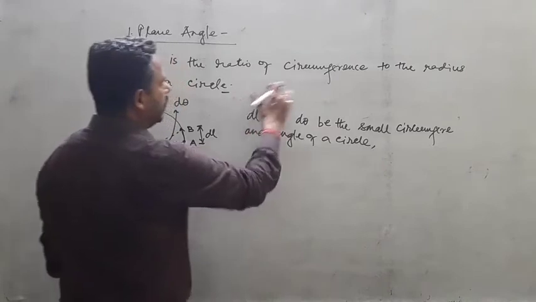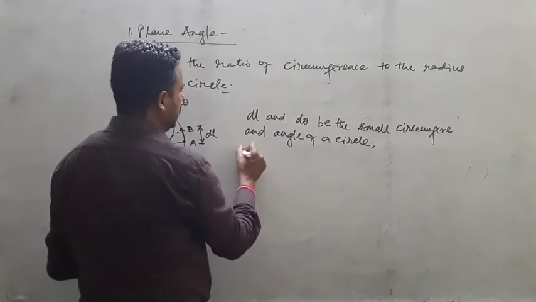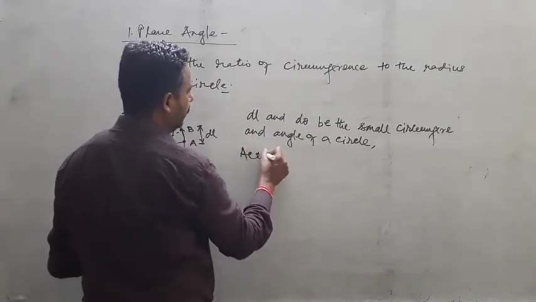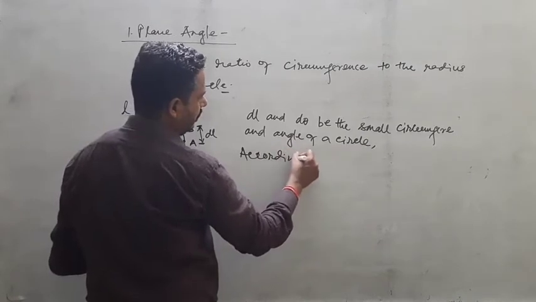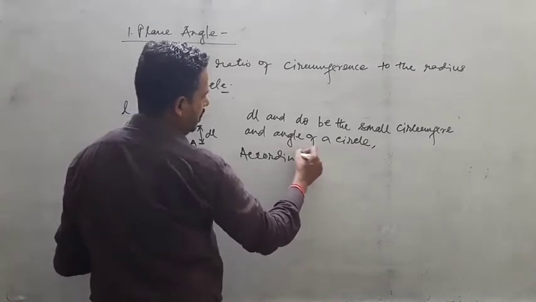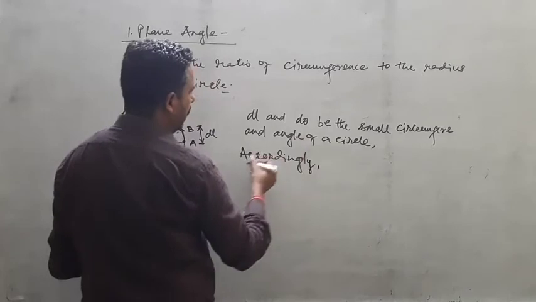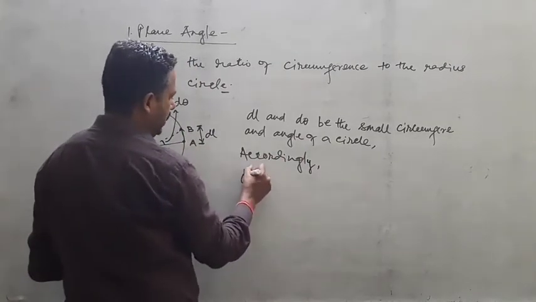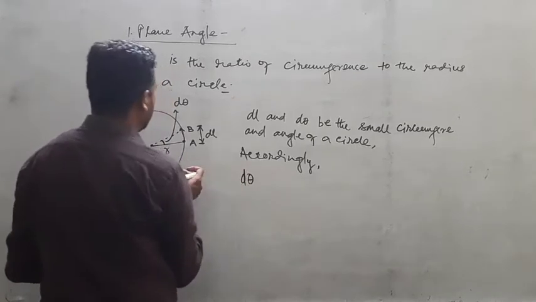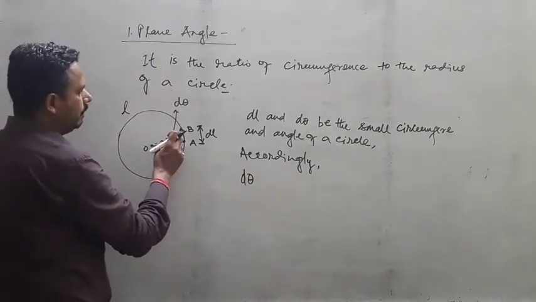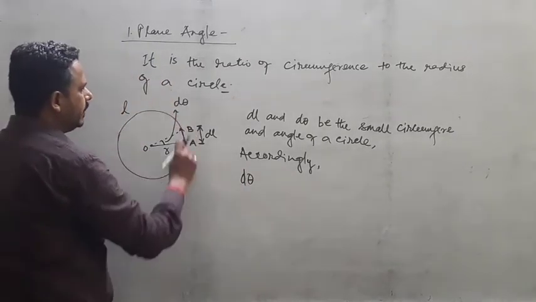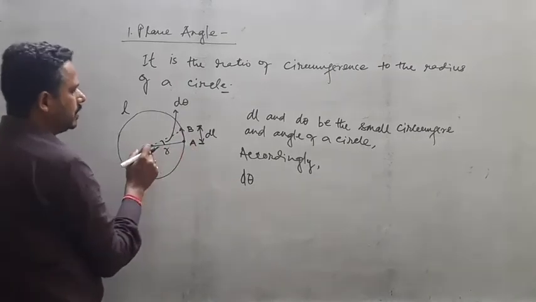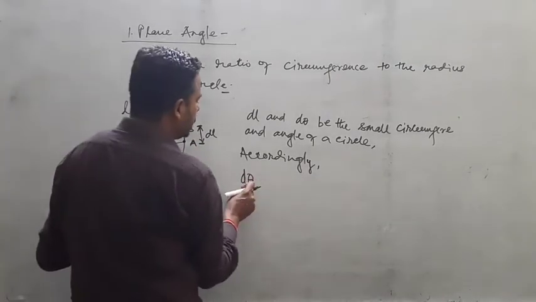So according to this definition, we use the relation of angle with its circumference and radius. We know that theta is equal to L by r.